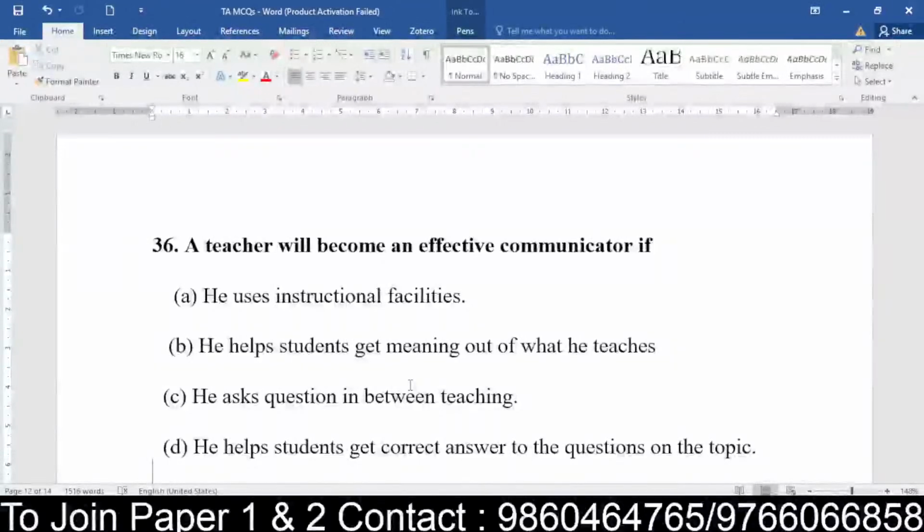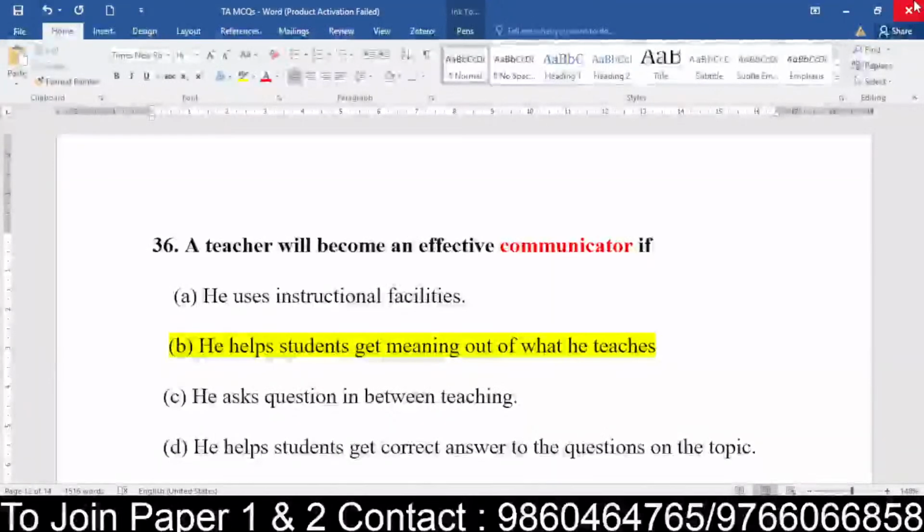Okay, now here there are a lot of answers that are not similar. So yes, a teacher will become an effective communicator. Now see, here you have to judge the role of a teacher in the form of communicator. If you want your teacher to become an effective communicator, the teacher should help the student get the meaning of what she or he teaches. See, with a communicator, the student is doing the role of a listener or audience. So how will the effective communicator play a role? By understanding what the sender wants to communicate.